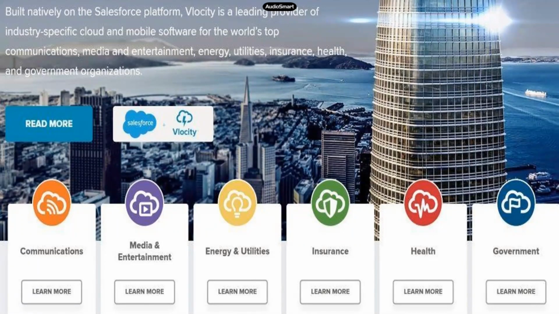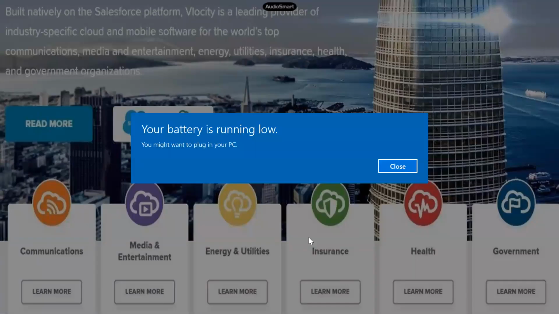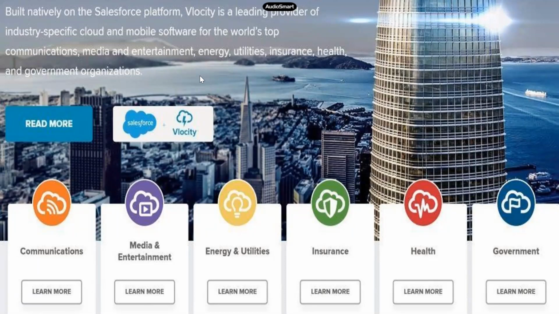Velocity has identified specific industries like communications, media and entertainment, energy and utilities, insurance, health, government, and there are actually certain more industries that are being built right now. So Velocity has provided us all of these industry clouds.